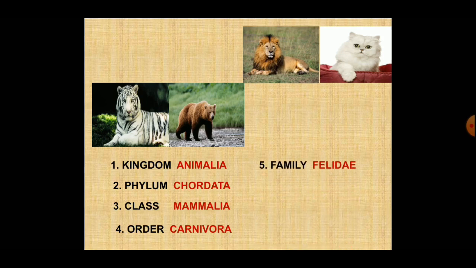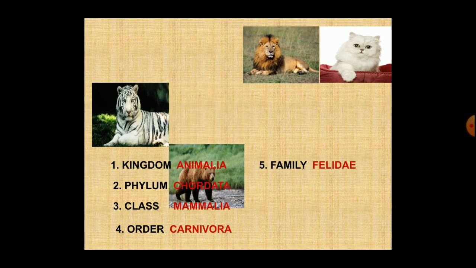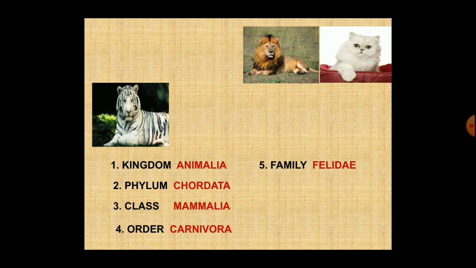Family Felidae. Felidae is a group in which the forelimb contains 5 digits and the hind limb contains 4 digits. And these have protracting claws. So, which one out of these 4 animals doesn't belong to this Felidae? Your answer should be the bear. It does not belong to family Felidae.